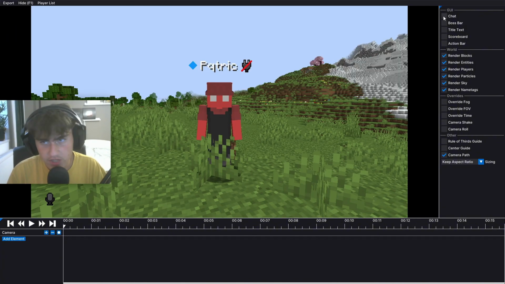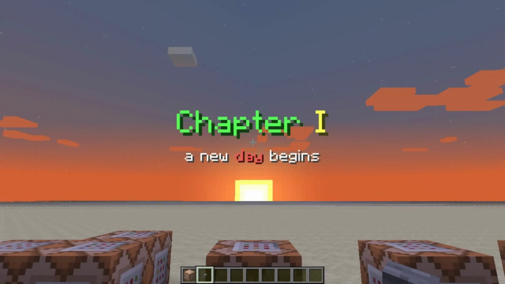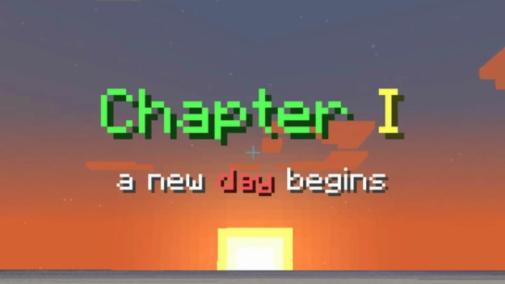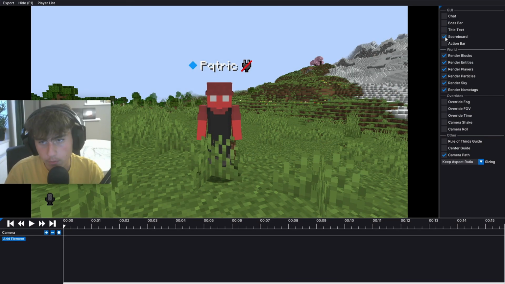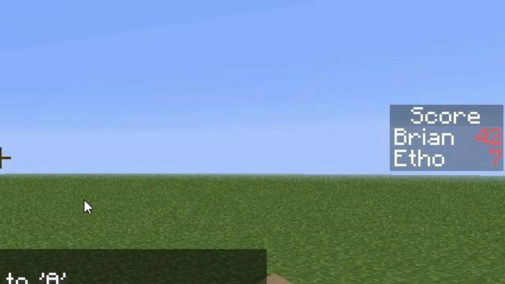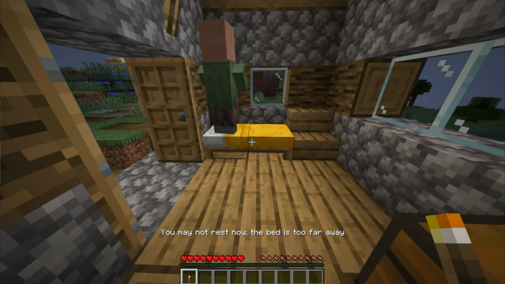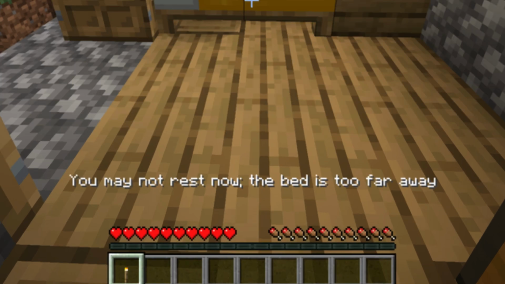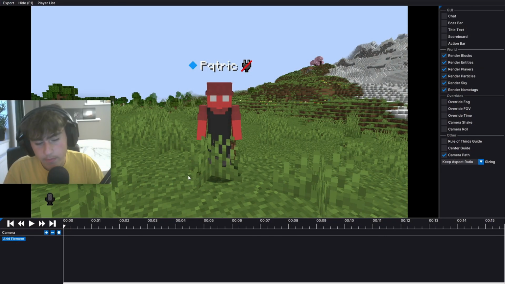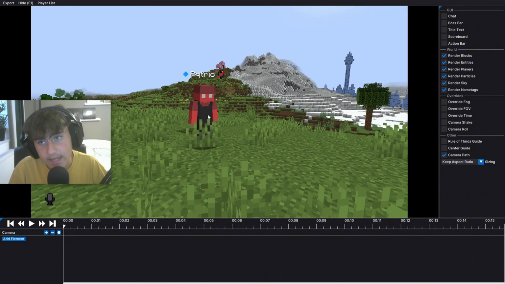Okay, so first of all, we have chat, which will render the chat. For this video, I'm going to turn it off. Then you have the boss bar, so whenever you're in the End or anything. It will show title text, which is basically like the splash text you put in adventure maps. I'm also going to have it off. Then you have the scoreboard, which is like the thing here in Bed Wars that shows the stats of the game. So I'm going to have that off as well. And the action bar is basically the text here that says there are monsters nearby, you can't be sleeping. So all of these are going to be off because this is going to be a cinematic video, so no GUI.